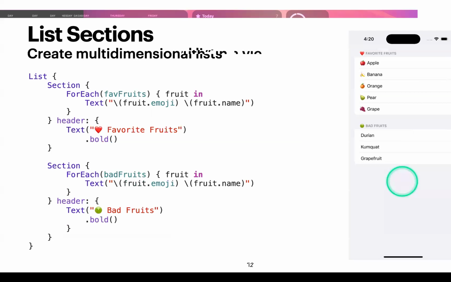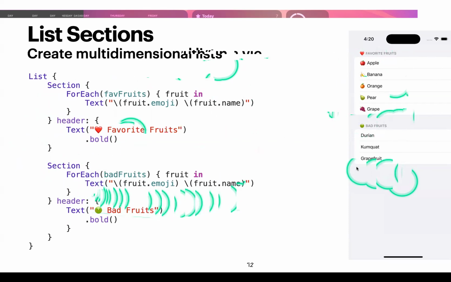You could also create multi-dimensional lists with sections. So for example, here we have a section and we can specify a header to that section. It will just show up right here. That's the section header. And then we can group a view within a list using a section. So this for each is this right here, and this second for each is this right here.